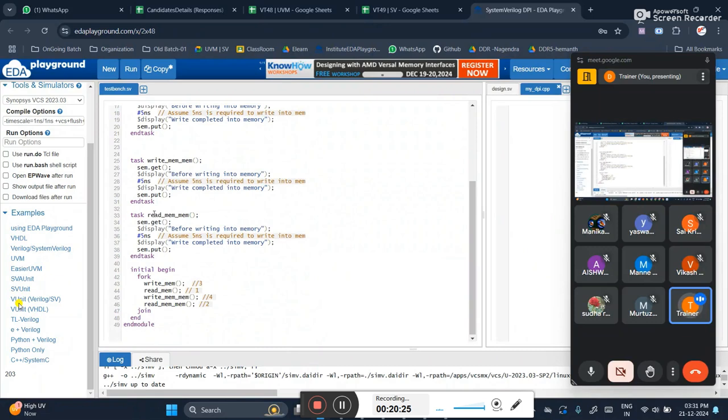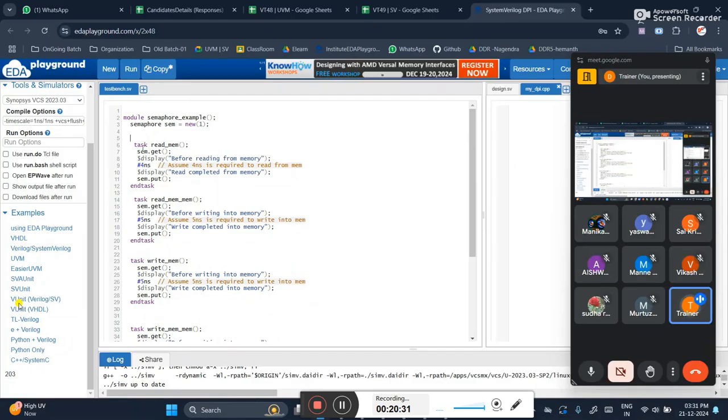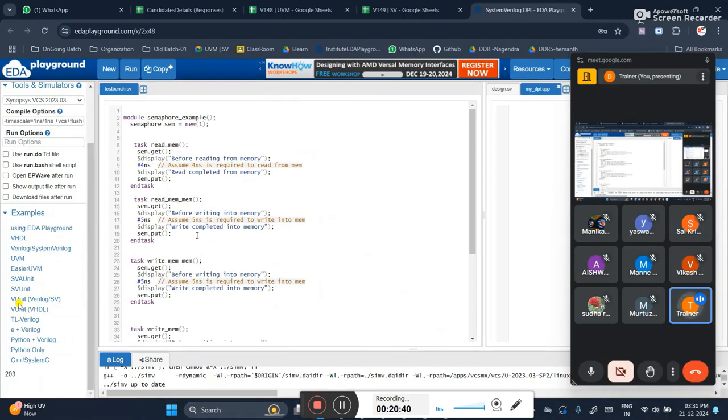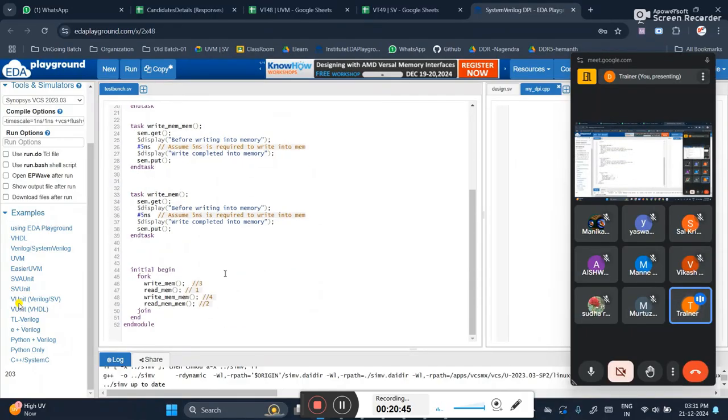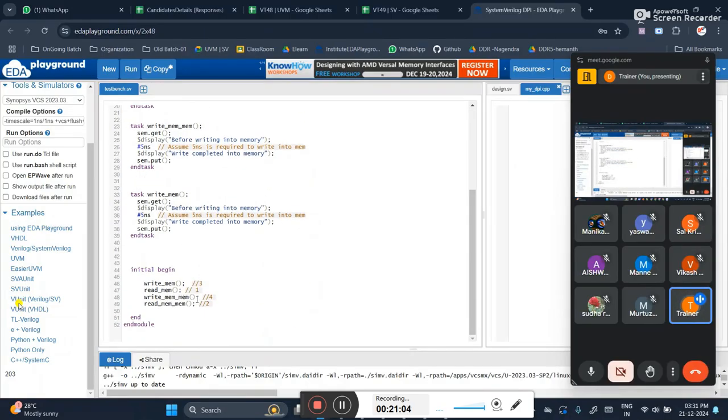Next, read mem. I can cut it and paste it here, so that after this particular task it will get executed. And next, read mem third, and then comes fourth. Like this I can arrange the tasks, with the help of the keys: get and put, get and put, and so on. But even if I remove fork join, again I can't rearrange. Just imagine you have 25 tasks. How can you rearrange 25 tasks? That is not possible. So with the help of semaphore, I can easily use the get and put methods and rearrange the tasks to get executed in this particular order.